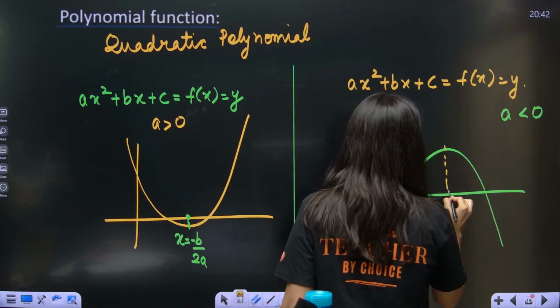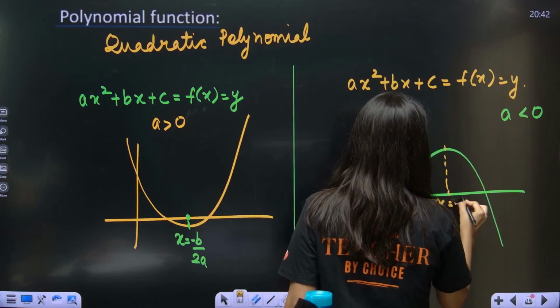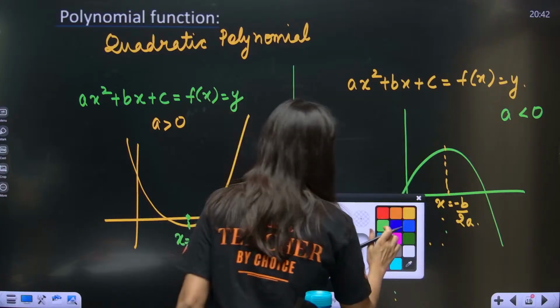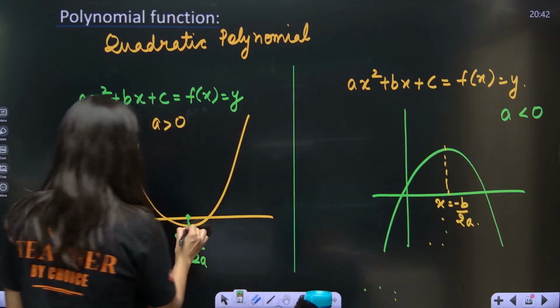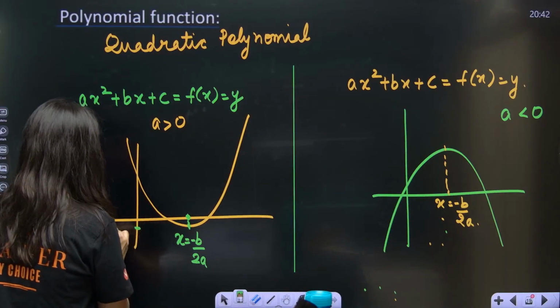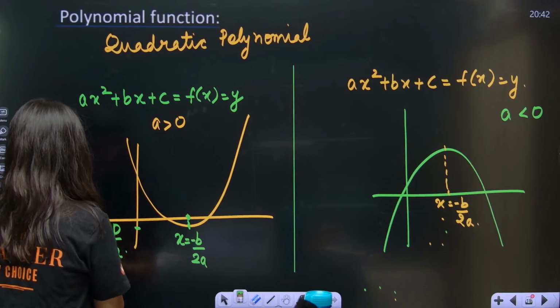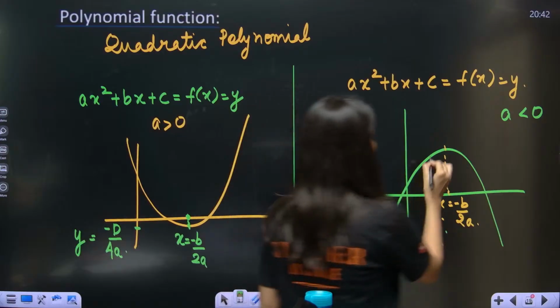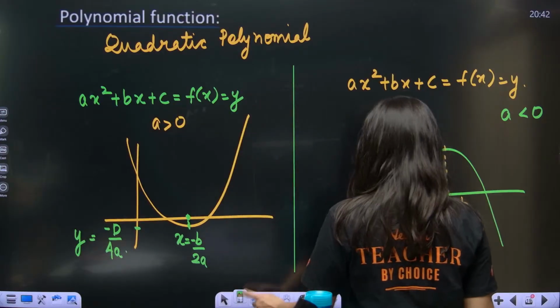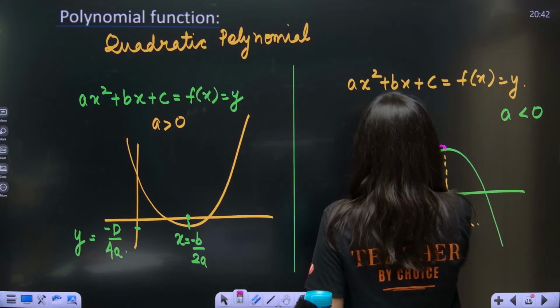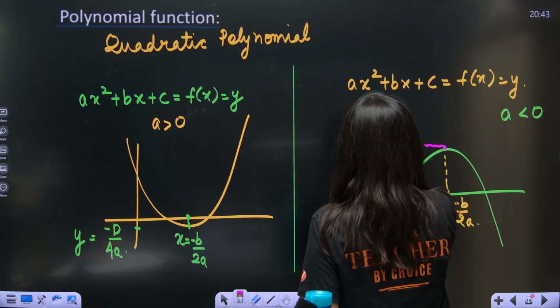X coordinate is minus b by 2a. Now if I talk about the y coordinate of the vertex, the y coordinate of the vertex is minus d upon 4a. And here the y coordinate will also be minus d upon 4a. How many of you know this already?